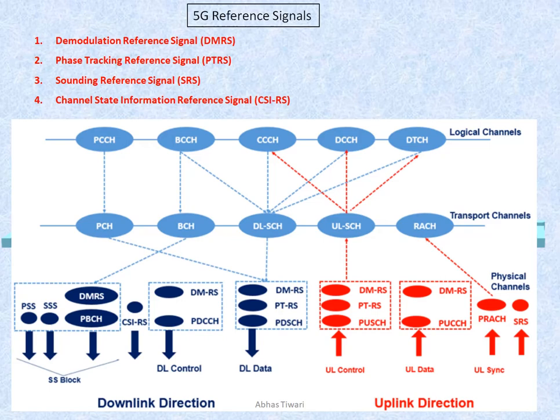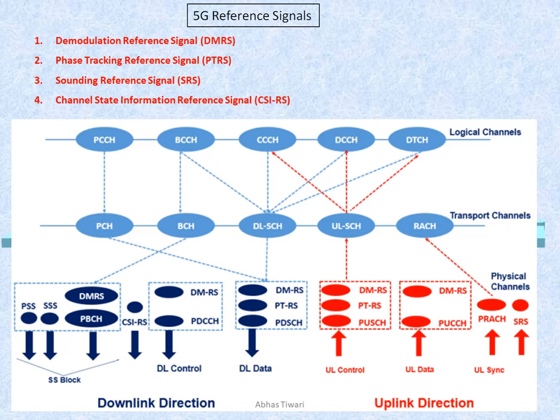As you can see in this diagram, these reference signals are associated with their respective channels. Towards the uplink direction, you can see PUSCH, PUCCH and PRACH. These reference signals are allocated into the boxes of those channels. DMRS is associated with PUCCH and PUSCH. Similarly, SRS is associated with other things.